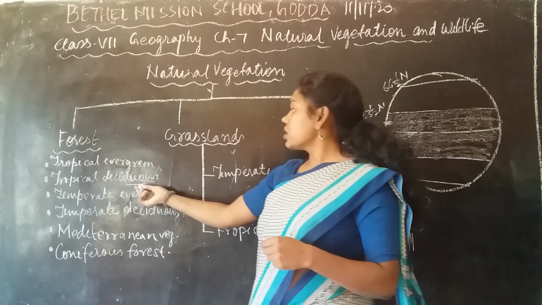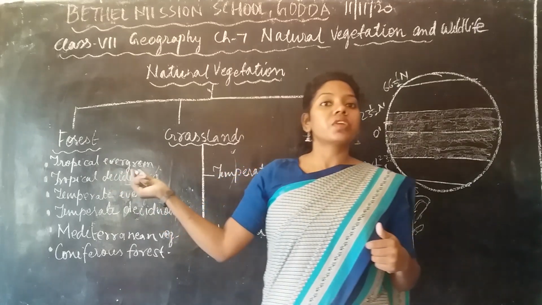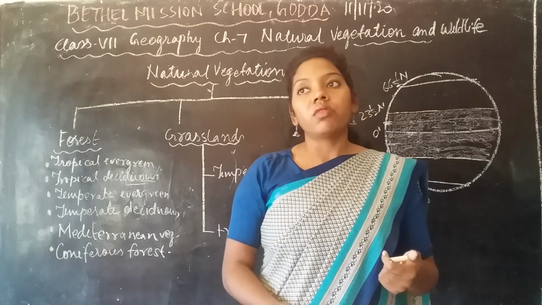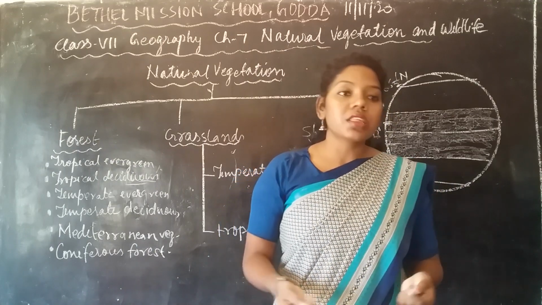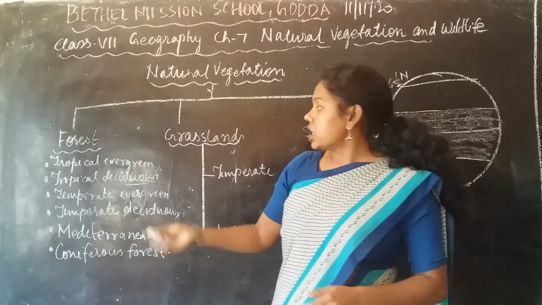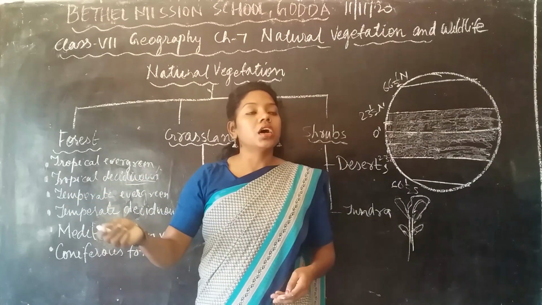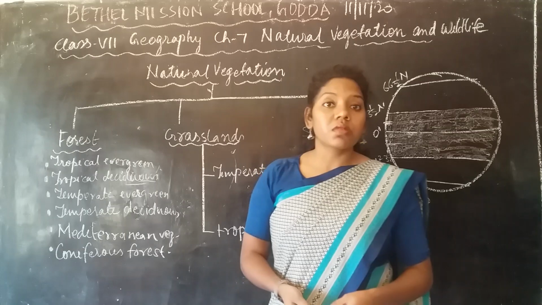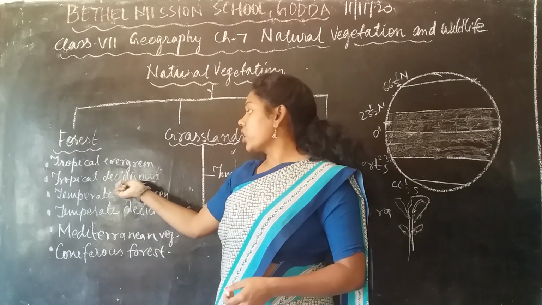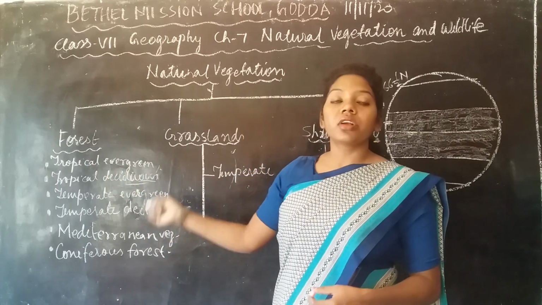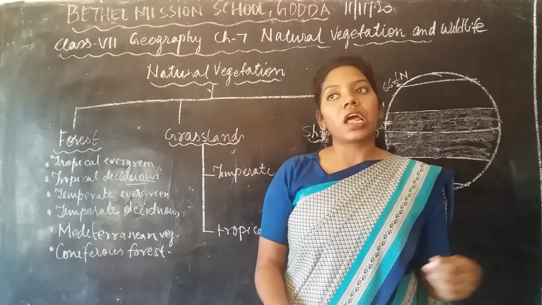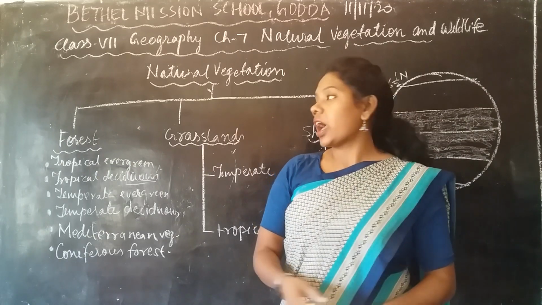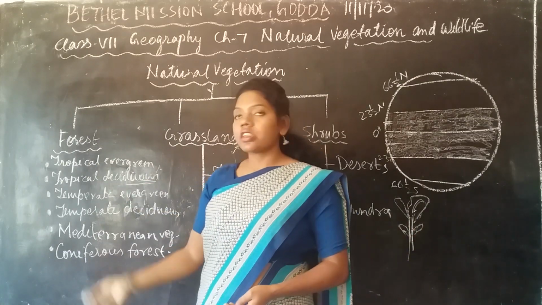But in the tropical deciduous forest, due to the lack of rain, what happened? The forest is not that dense, and the leaves fall. Leaf fall happens during the autumn season. All the leaves of this tropical deciduous forest fall down, and after some time, in spring, they come out. Yes or no? So this is what happens in the tropical deciduous forest.